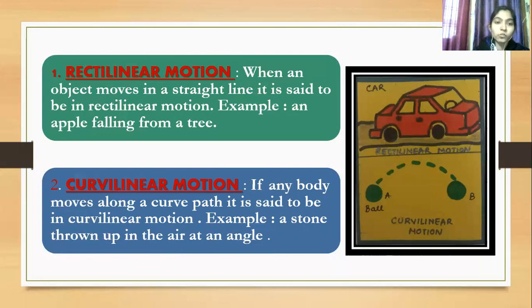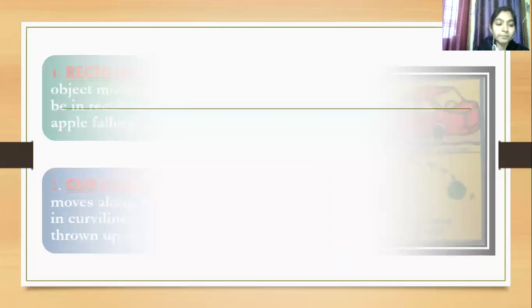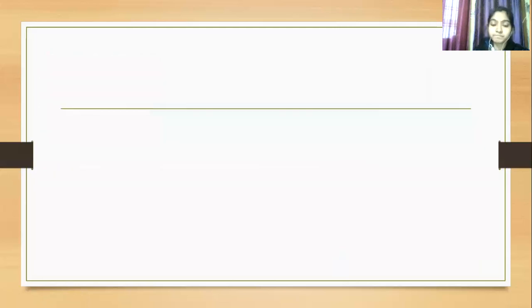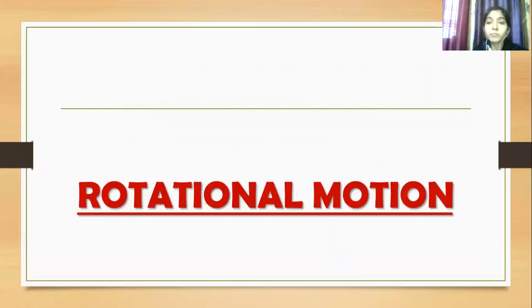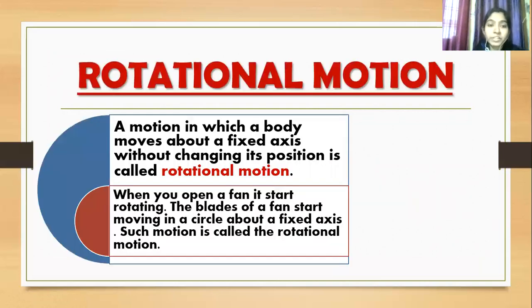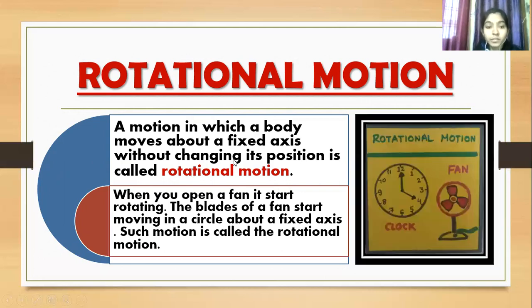Yes, ma'am. Okay. Now tell me, what happens when you spin a top? It moves round and round. Very good. So what is rotational motion? A motion in which a body moves about a fixed axis without changing its position is called rotational motion. As you can see in the examples, like the hands of a clock and the blades of a fan.